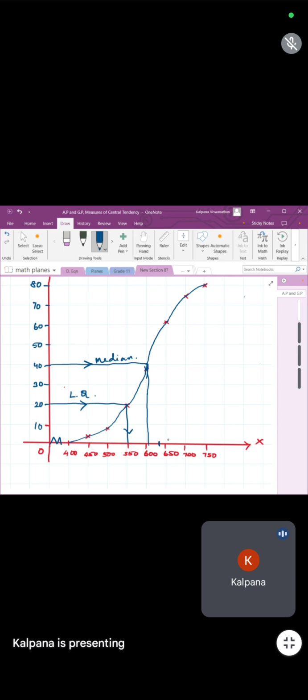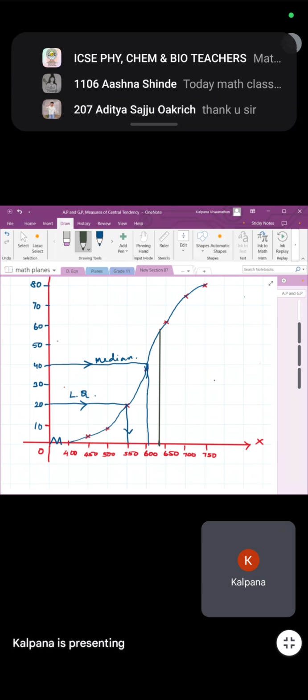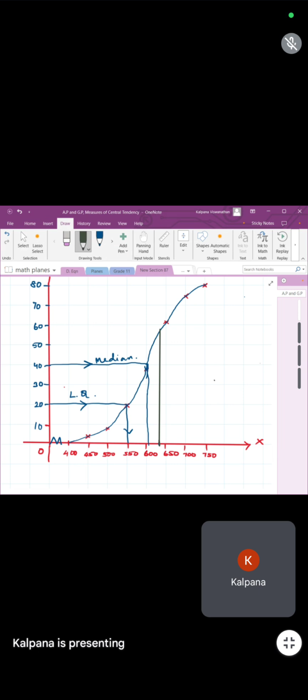So from here you will start your graph from your x-axis and move it up and see what you are getting in your y-axis. Tell me from the right graph.